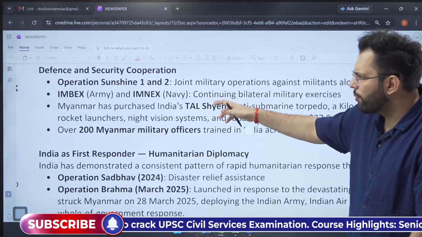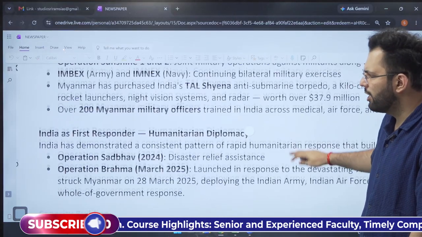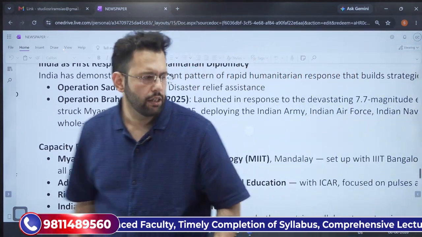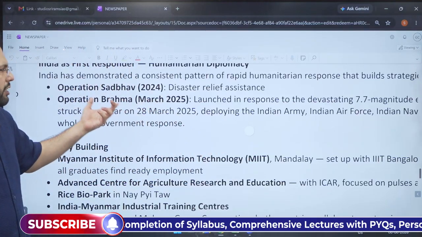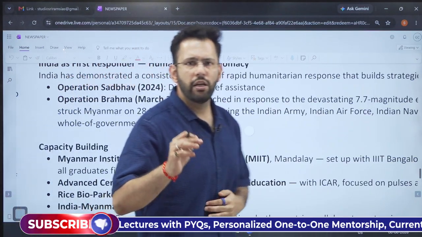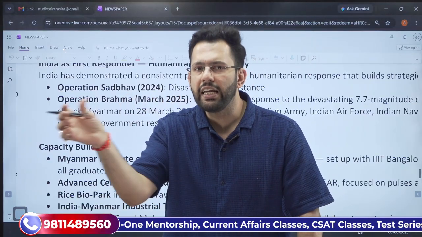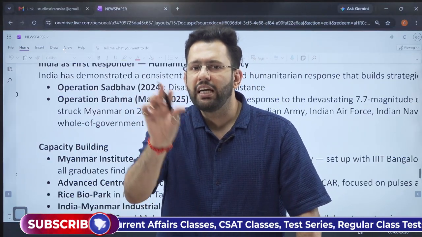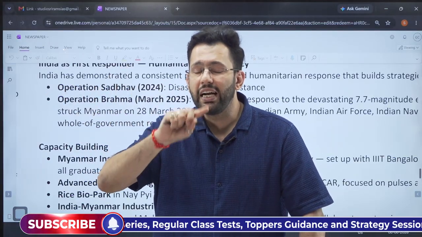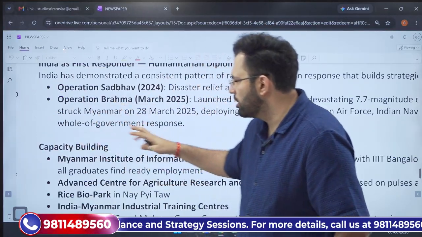Then we have also provided them with training and bilateral military and naval exercises. India has also been the first responder to any kind of disaster that Myanmar has faced, under Operation Sadbhav and Operation Brahma. So we have been the first responder. These are called HADR operations, Humanitarian Assistance and Disaster Relief. So India is a first responder in providing HADR operations, humanitarian assistance and disaster relief.